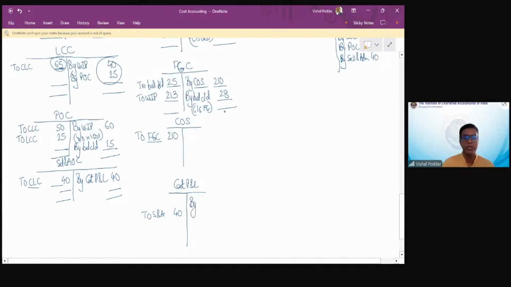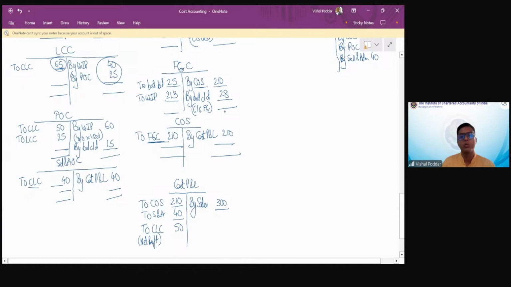Sales should have been posted here. So COS, I transfer it to cost P&L, 10. So cost P&L will have a debit of COS, 10. Now you have selling and administration debit, 40. Credit is this. Now the difference represents your net profit here, which comes to 50.